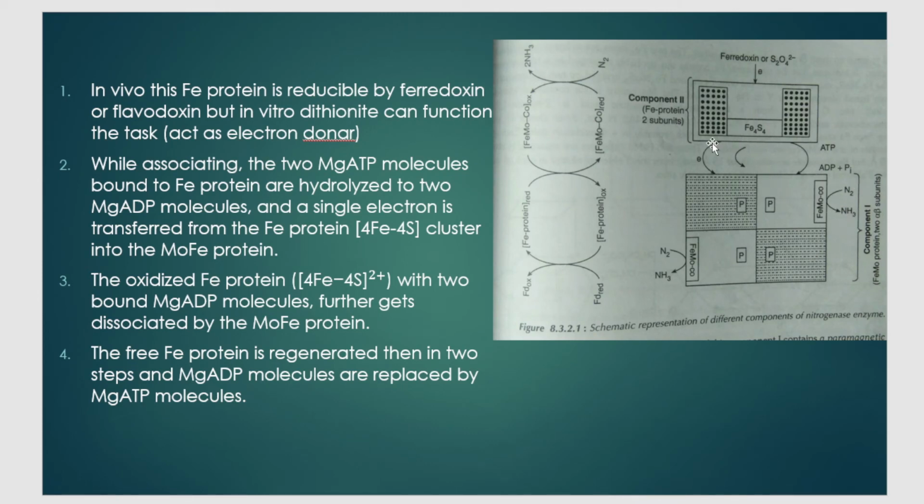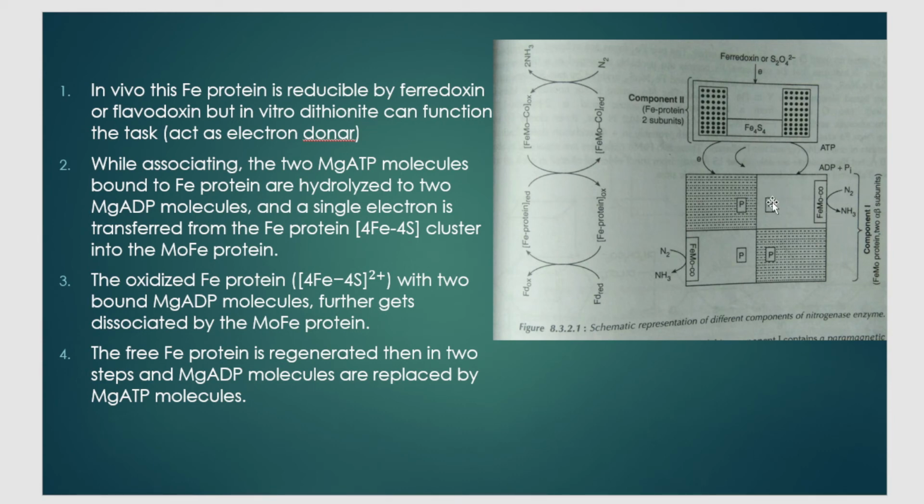Now that electron coming from component number 2 should reach FeMo cofactor, correct? Only then will there be substrate reduction taking place. That is where the P cluster comes into the picture. What does it do? It transfers that electron coming from component number 2 to the FeMo cofactor part of the FeMo protein.